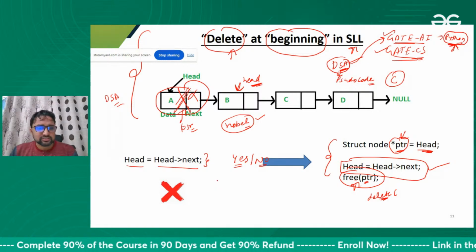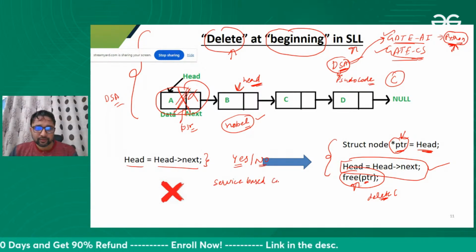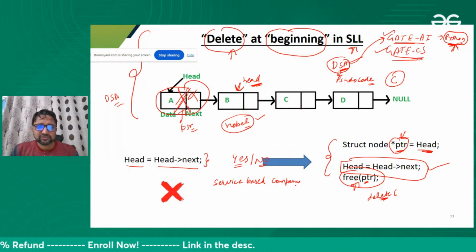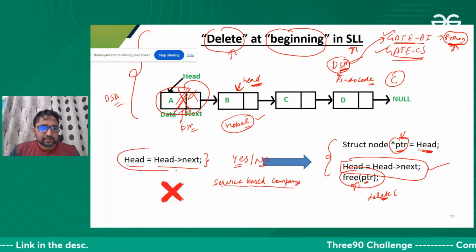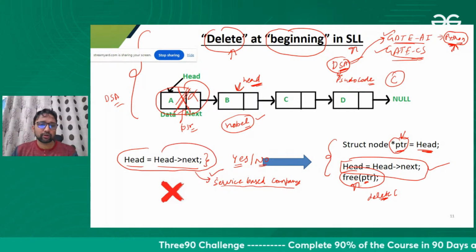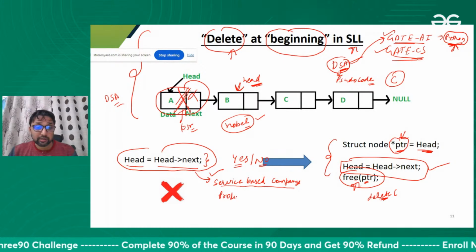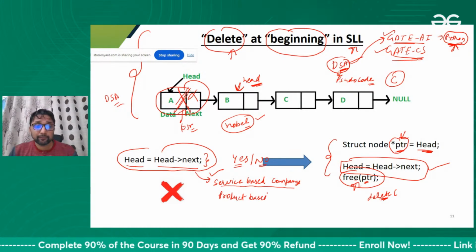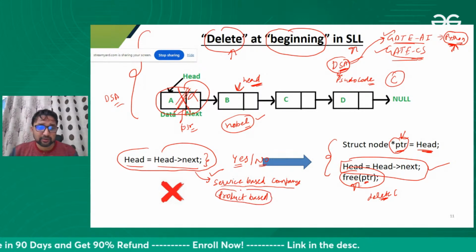If you are applying for a service-based company, like TCS, Infosys and all those companies, then they will accept this answer. They will say you are good to go, you are welcome to our company. But if you are applying for a product-based company, like Amazon, Google, Flipkart, whatever, then they will not accept this.